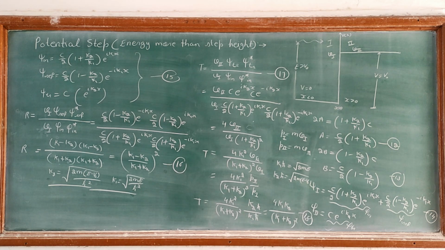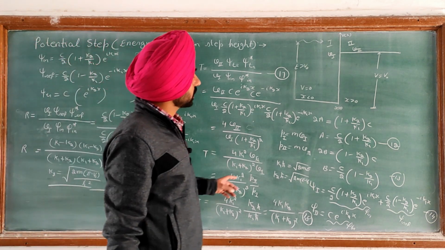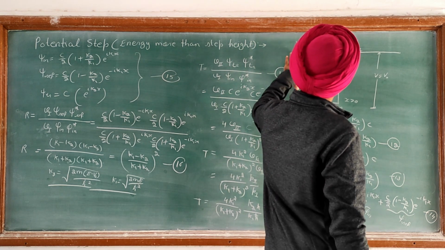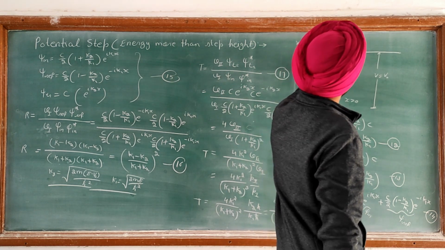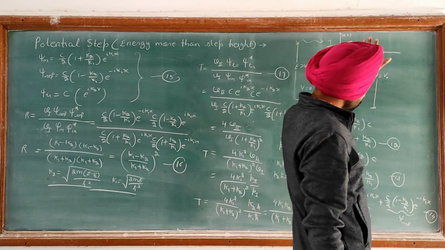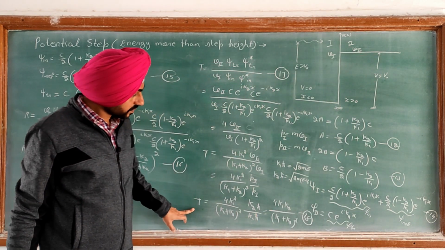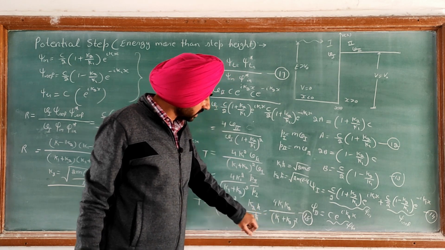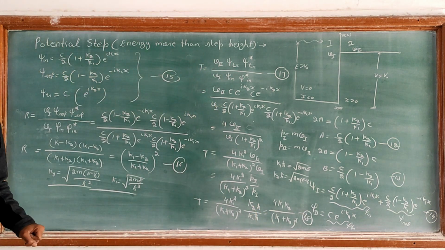This is in contrast to classical mechanics, because classically T is equal to 1 when the energy of the particle is greater than the height of the barrier, and it enters into region 2. But here T is less than 1, which indicates that the particle is transmitted but not completely. There is some probability of reflection also, because the reflection coefficient is also there. Thus we find that the behavior of the particle quantum mechanically is quite different from that of classical mechanics.